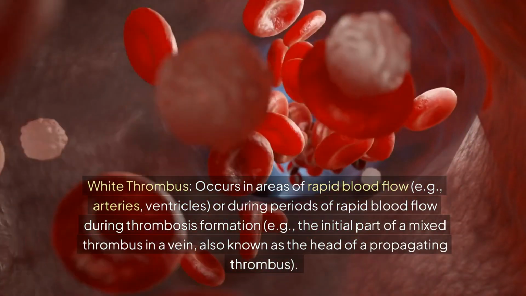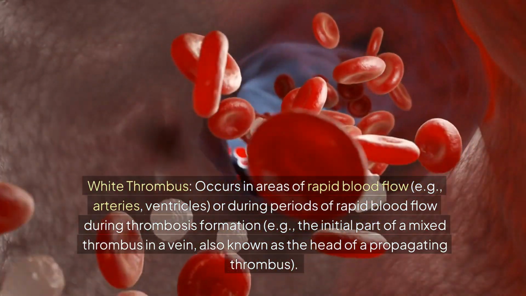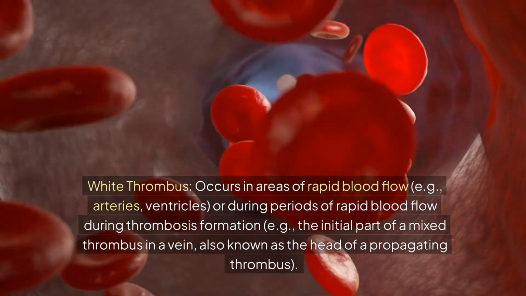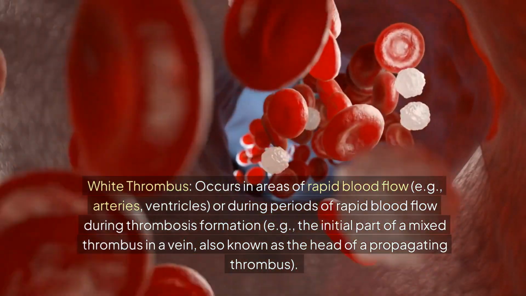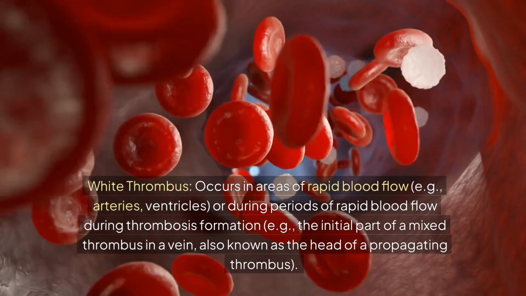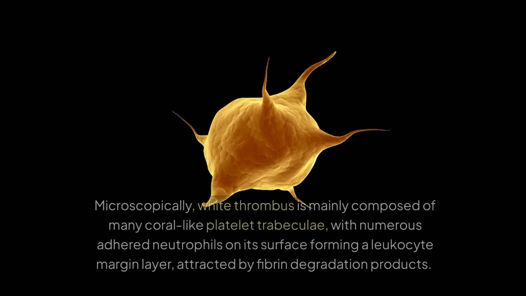4. Types of thrombosis. White thrombus occurs in areas of rapid blood flow, e.g., arteries, ventricles, or during periods of rapid blood flow during thrombosis formation, e.g., the initial part of a mixed thrombus in a vein, also known as the head of a propagating thrombus.